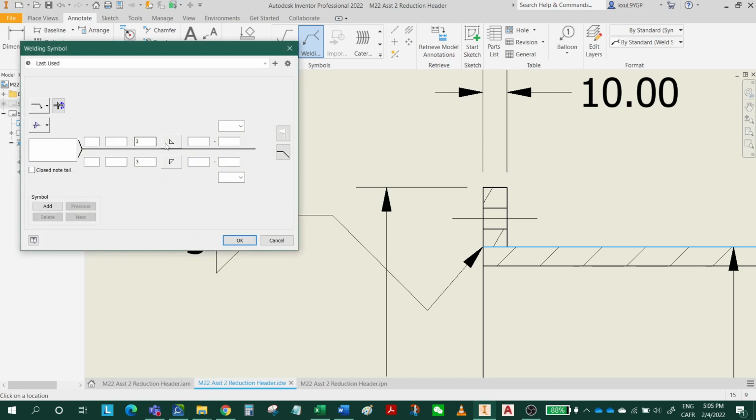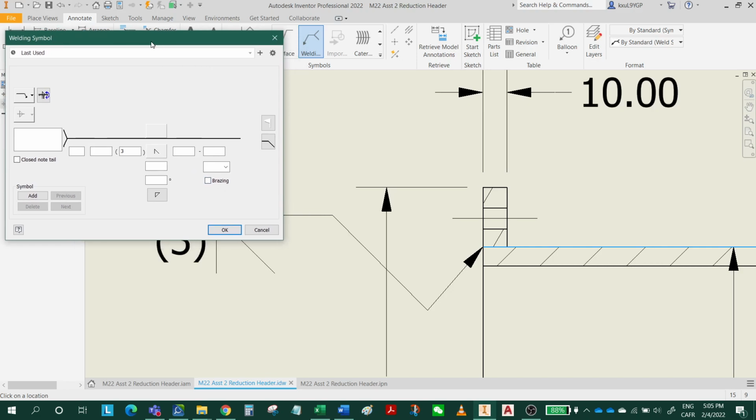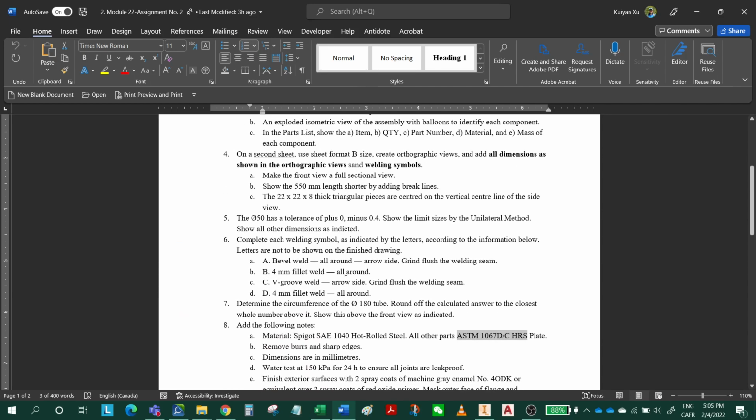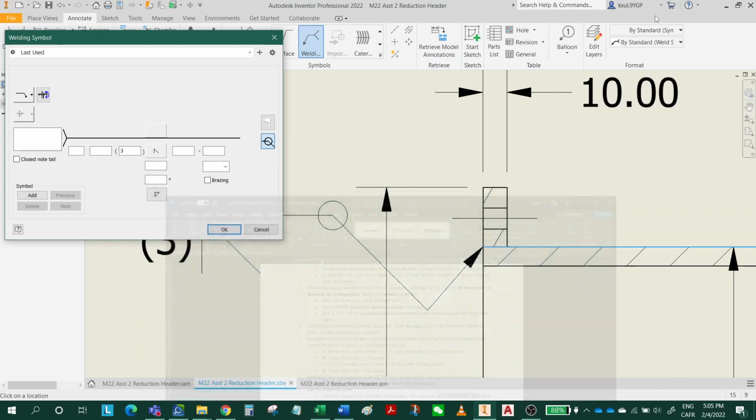This is only one side, arrow side, bevel weld. So this is a bevel weld, right? Hold on. Bevel groove weld, and all around. And what else? Bevel weld all around, arrow side, ground flush.